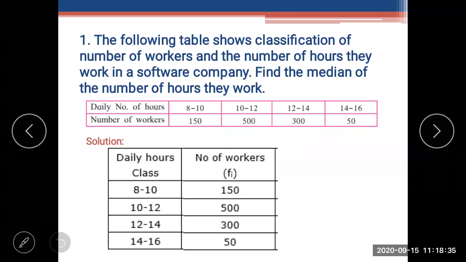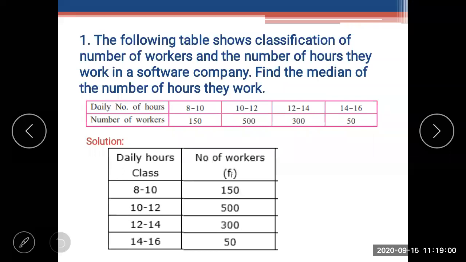What will be the H? Yes, 2. Correct. Now the lower limit of the median class. Yes, very good. So now you know.